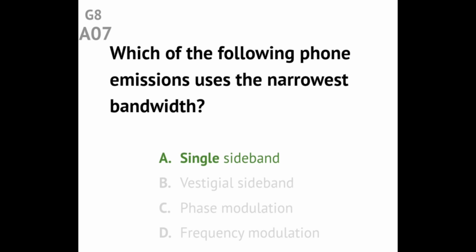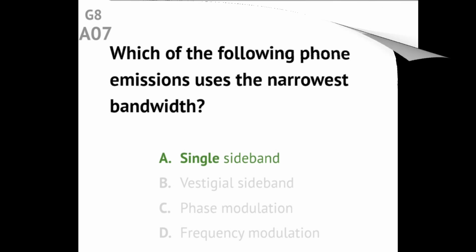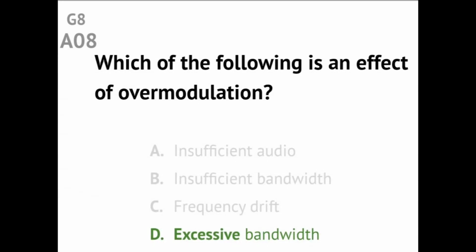Question G8A07 Which of the following phone emissions uses the narrowest bandwidth? Answer: single sideband. Question G8A08 Which of the following is an effect of overmodulation? Answer: excessive bandwidth.